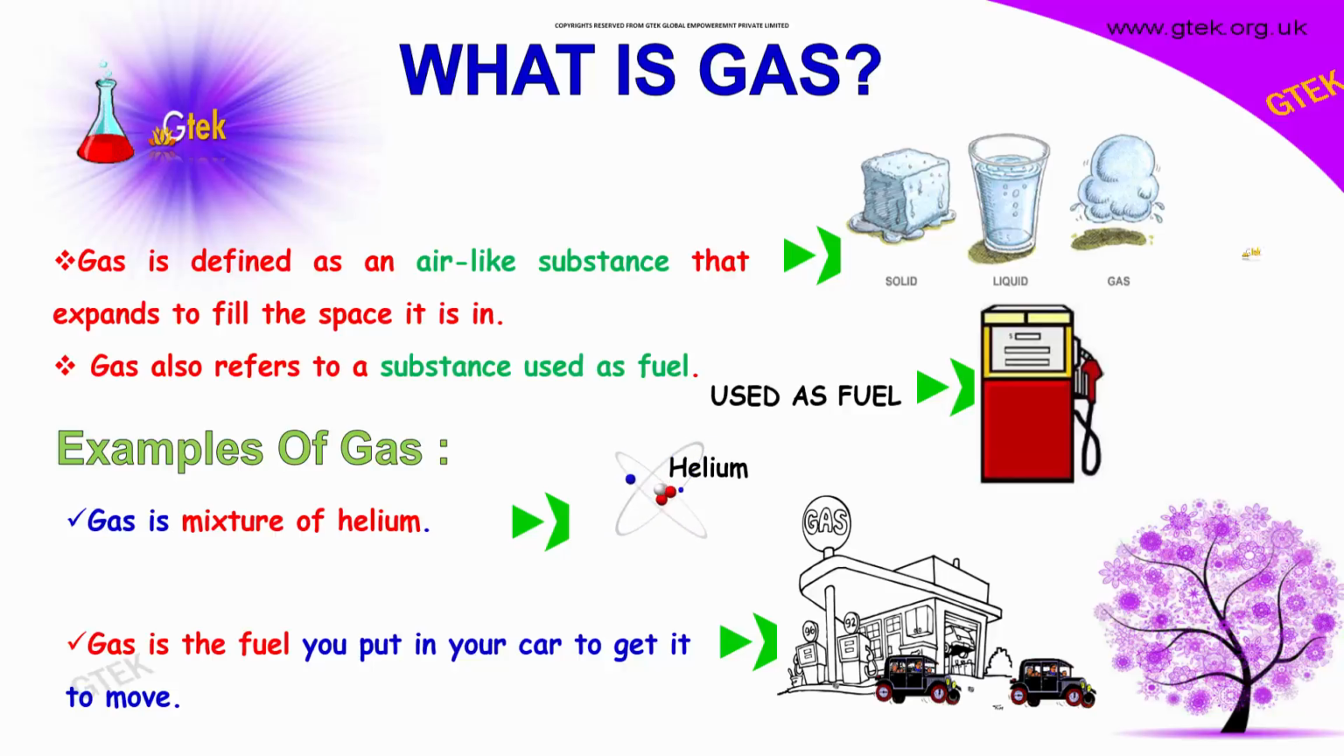So there are three different types of matter available. One is solid, the next one is liquid, the third one is gas. Gas also refers to a substance used as fuel. The typical examples are gas is a mixture of helium. Gas is the fuel you put in your car to get it to move.